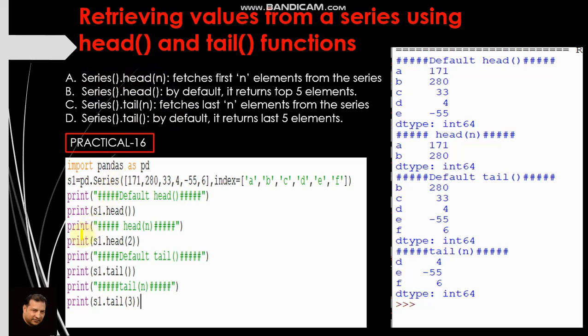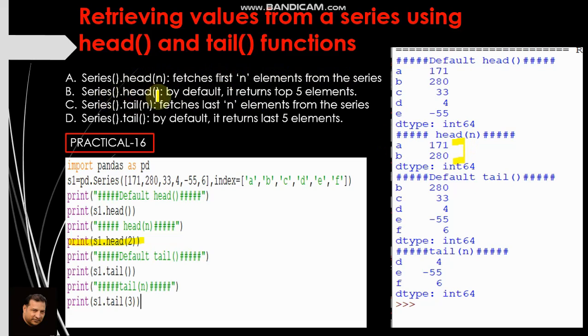See this example. If I write print s1.head(2), it means from the left side it will display two numbers, 171, 280. See the output of head(n). So head(n) fetches the first n elements from the series.